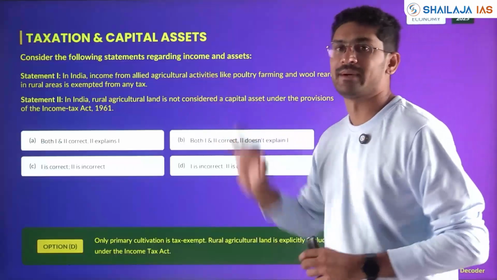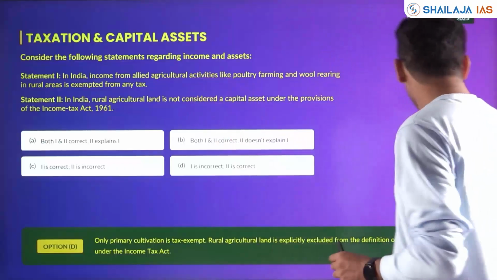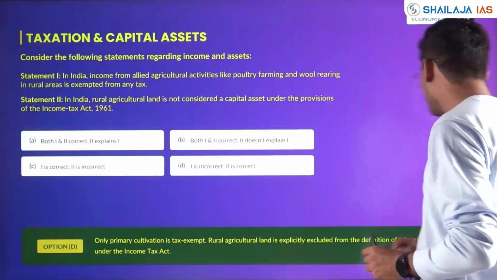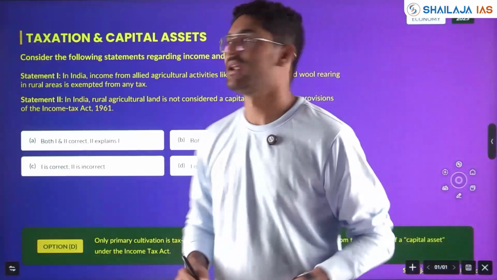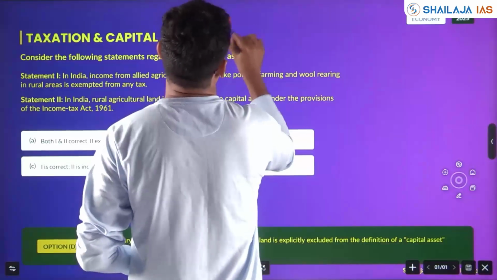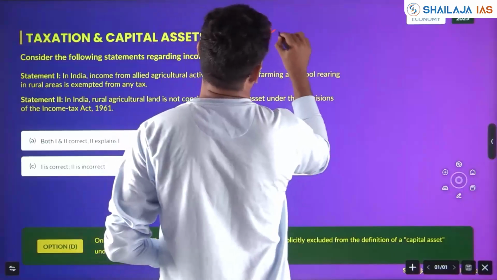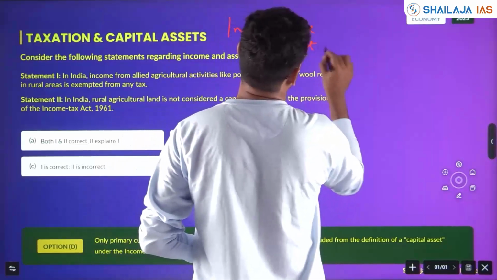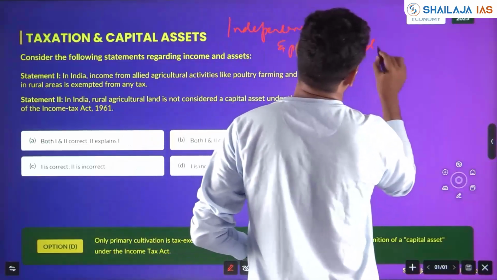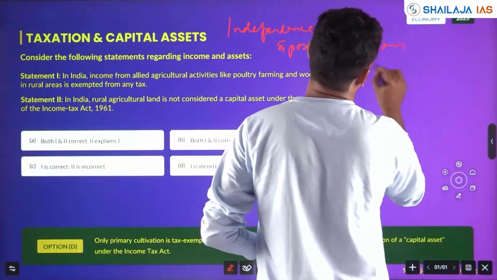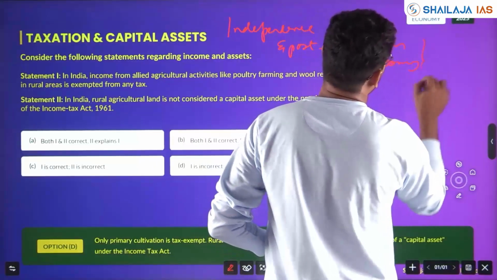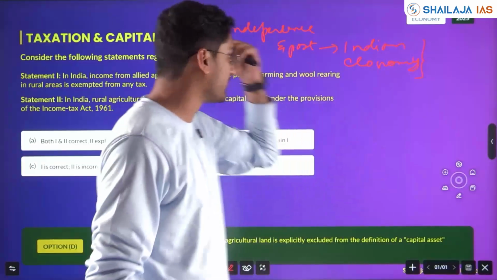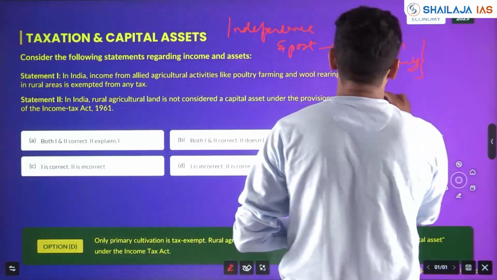Taxation and capital assets. This comes from the evolution of the Indian economy during independence and post-independence. This is one of the syllabus topics where questions have been coming, and it is linked with agriculture.